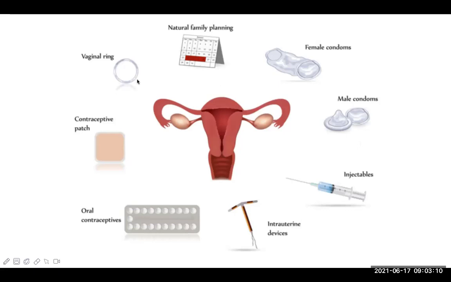Now there is a vaginal ring type of barrier one, contraceptive patch, hormonal one, oral contraceptive, definitely hormonal, IUD or intrauterine contraceptive device, also known as IUCD. Here it is shown as copper T. This is known as copper T. This is the injectable type of contraceptive.